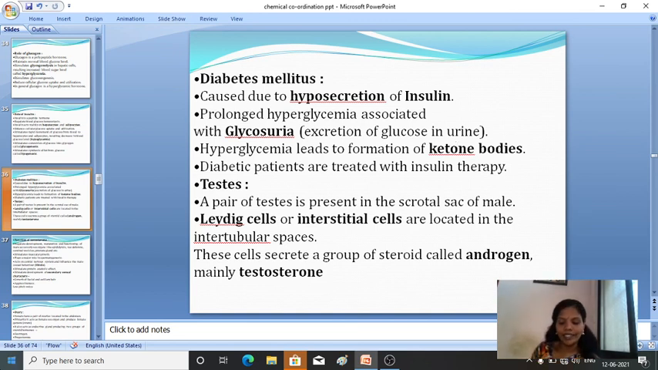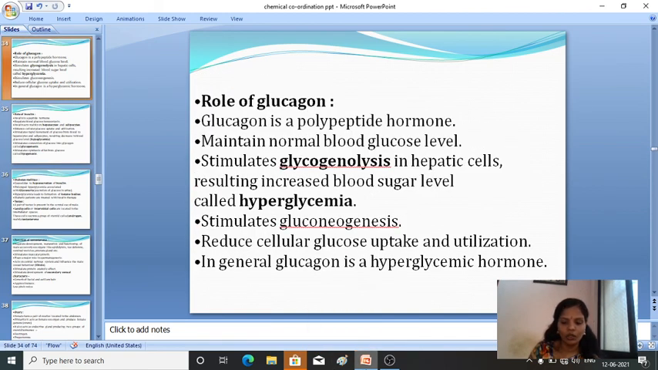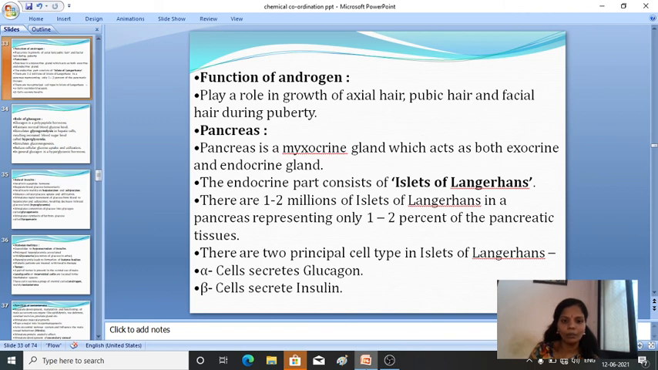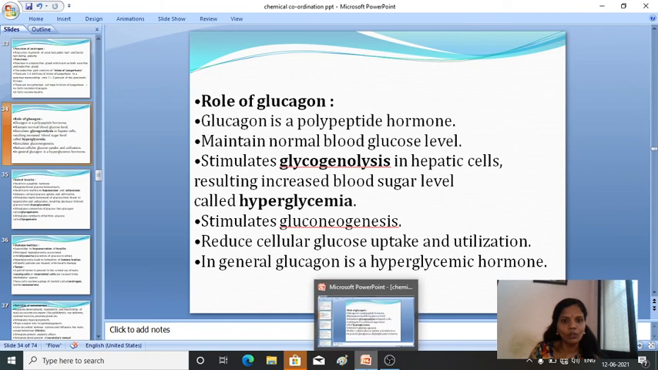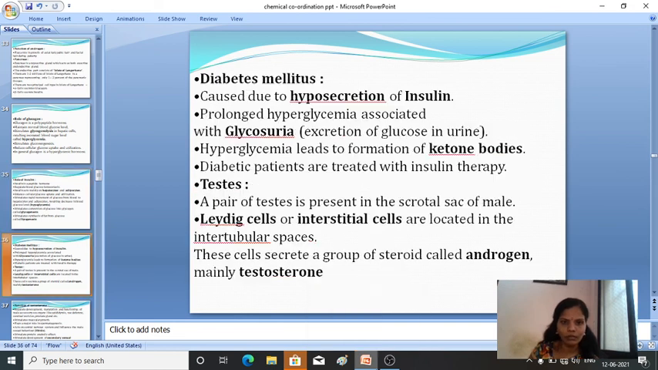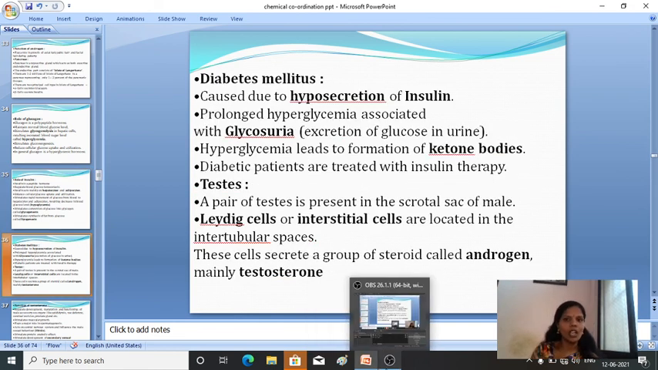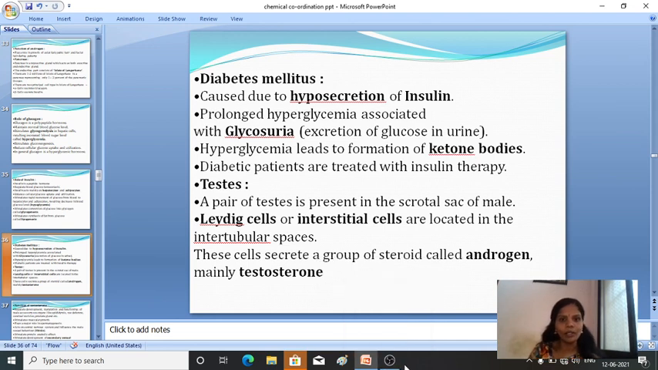So that's about insulin. The role of glucagon is that it helps in hyperglycemia, and insulin helps in hypoglycemia. Diabetes mellitus is mainly caused due to hyposecretion of insulin, and diabetic patients are treated with insulin therapy.